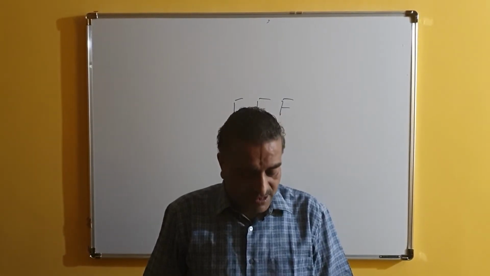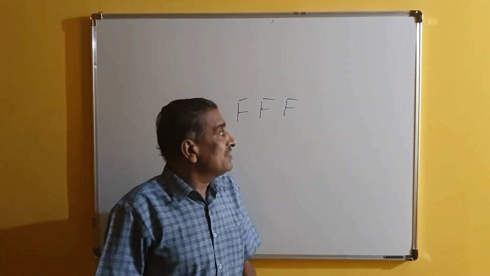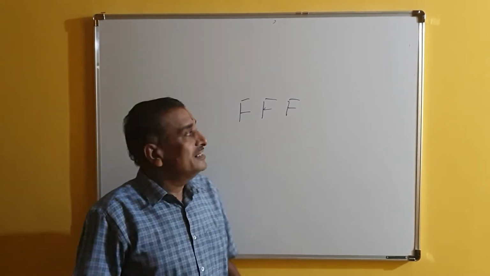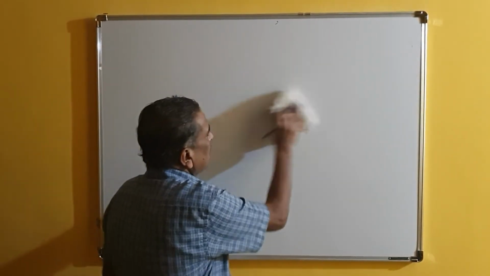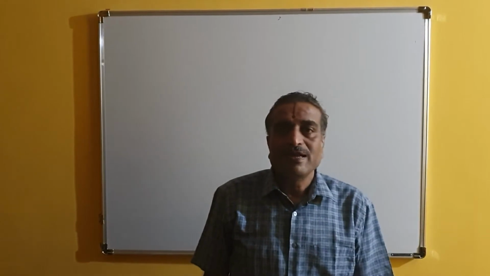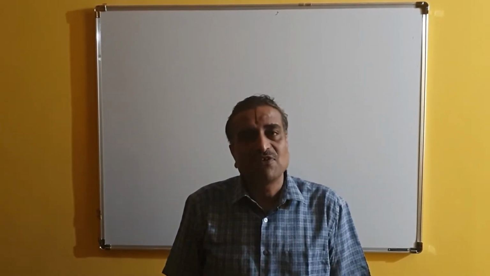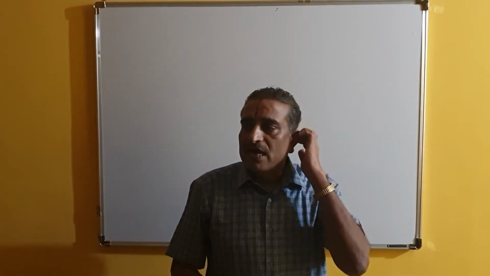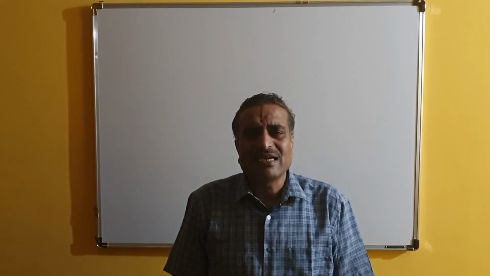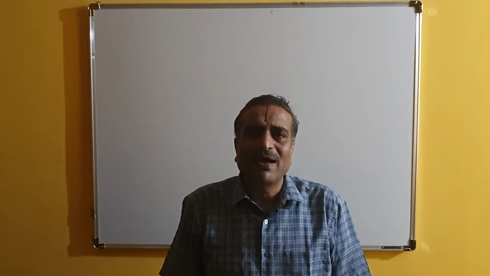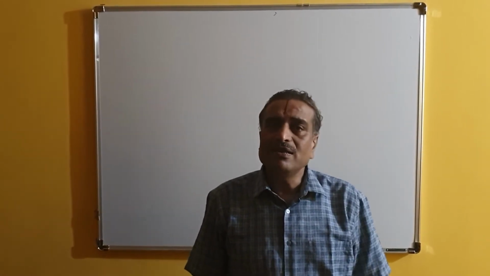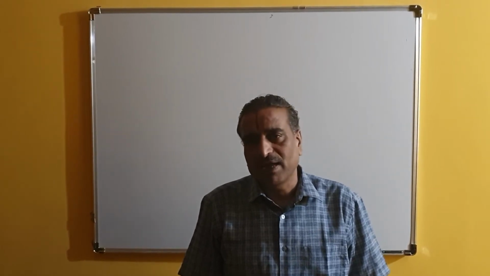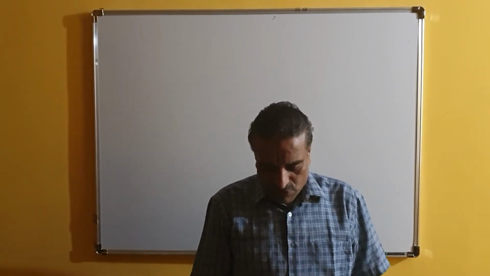Why are the plants giving these 3 F's? Because they are self-sufficient, they are autotrophs. They don't depend upon any other organism for their nutrition. They synthesize and they utilize. So ultimately we can call photosynthesis a very critical and very balanced biochemical reaction which is taking place in the plant.